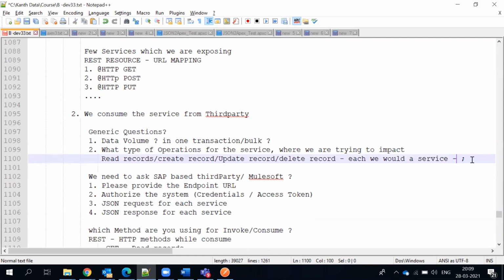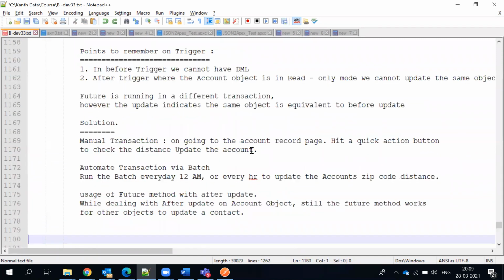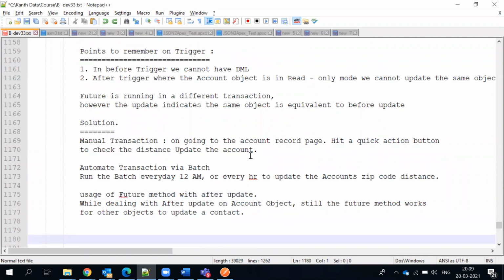Did I miss something here? How did the semicolon come here? That is the only question which I had. No, I think when you were moving, your key got typed, something like that.